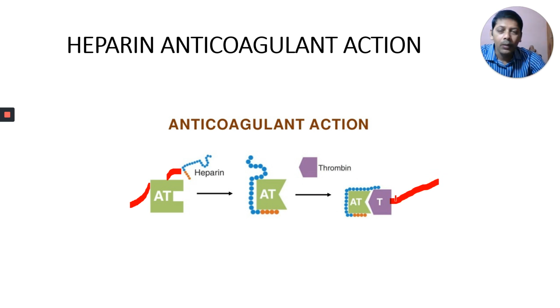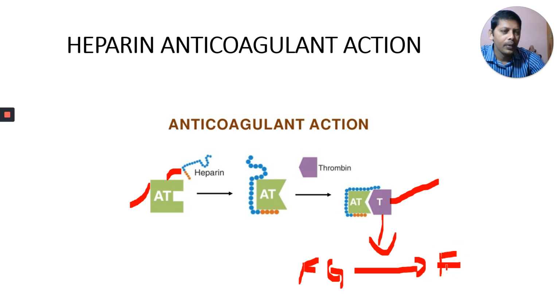Therefore, in our body, blood does not clot. If thrombin is there, thrombin converts fibrinogen into fibrin. When this antithrombin binds to this thrombin, this reaction does not occur. When this reaction does not occur, no clot is formed in our body.